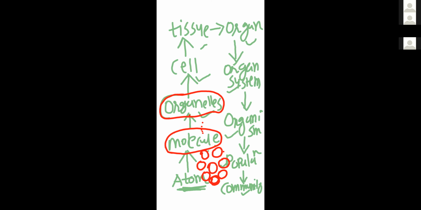Whatever property is in the molecule, we can't say that it's an organelle. As and when interactions start, new things will form, like when molecules interact with each other, they create an organelle.